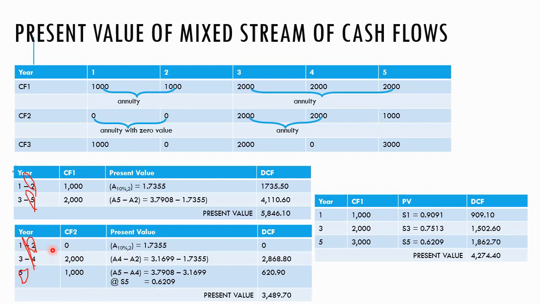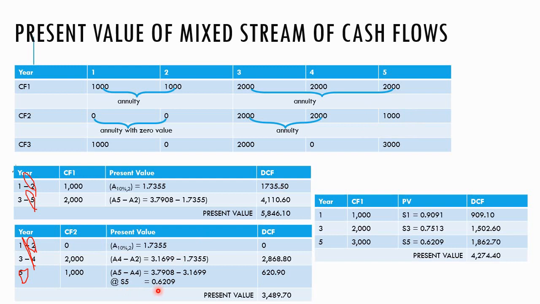So for the first two years, leave it as it is because there is no cash flow to be calculated. But for the 3rd and 4th year, it is annuity 4 minus annuity 2. Minus first, then you times with 2,000, you get 2,868.80. For the 5th year here, it is not an annuity, so you can use simple present value, which you get 0.6209.